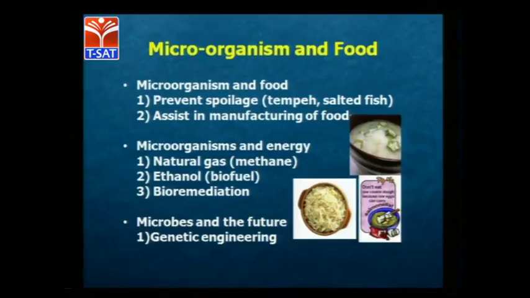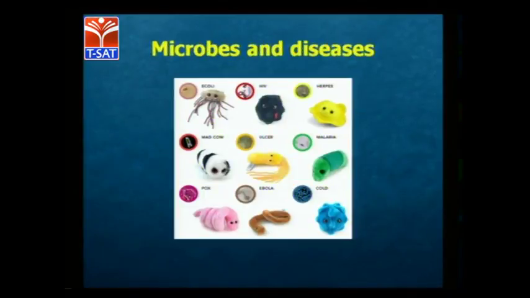And some other microbes are the future, which is called genetic engineering, which we are expecting much more of in the future. And if you see microbes and diseases, you will see a lot in this picture: each agent and organism, like E. coli, HIV, AIDS virus, hepatitis, and then ulcer, malaria. There are so many diseases being caused. This is an example in the pictures. If you can see, these microbes affect diseases. So that is what the microorganisms are about in life.